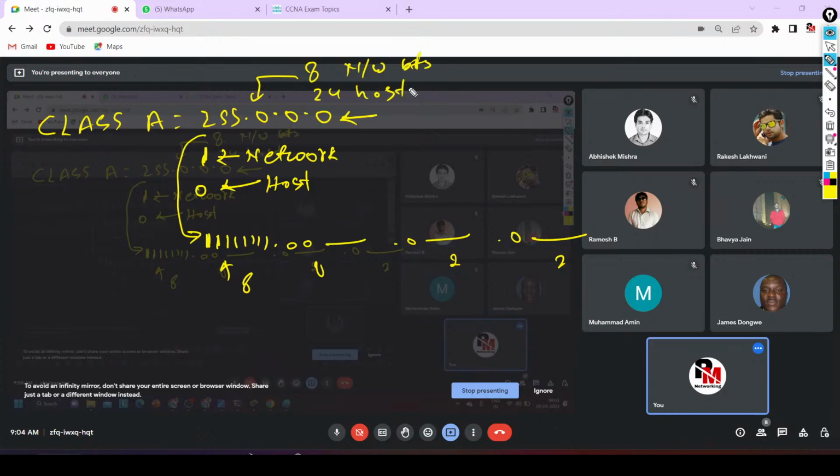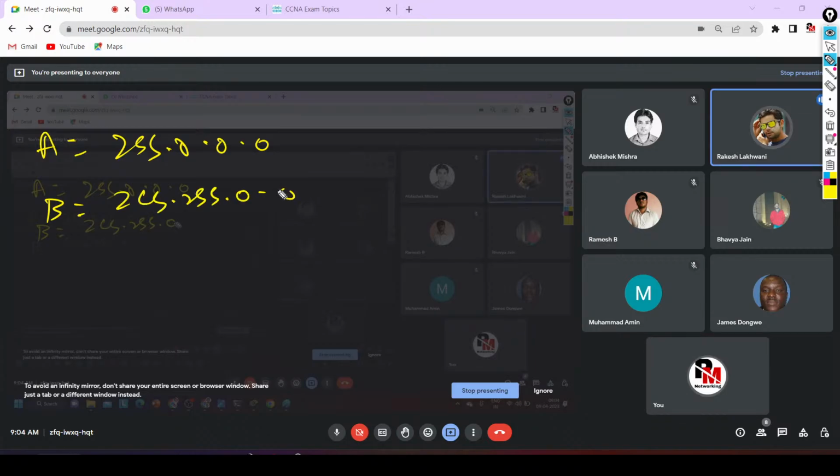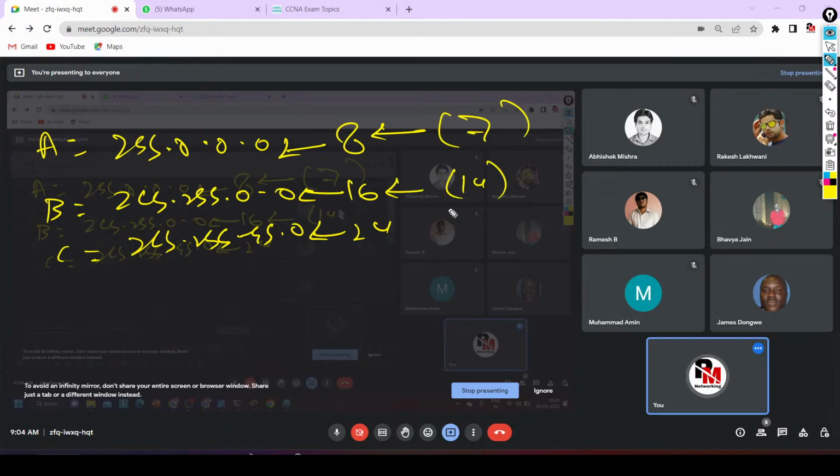So for class A, the subnet mask is 255.0.0.0. For class B, the subnet mask is 255.255.0.0. For class C, 255.255.255.0. So there are 8 network bits, 16 network bits, and 24 network bits. How many free network bits are there? Only 7. How many free network bits? Only 14. How many free network bits? Only 21.